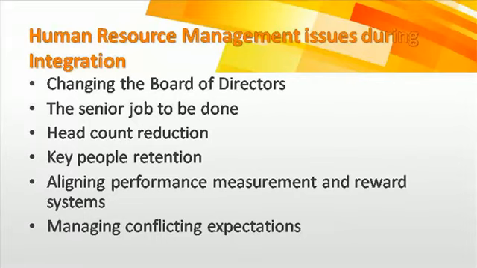So the performance measurement and reward system should be streamlined, because suppose in the acquirer company there are different performance measurements, and in the target company there are different performance measurements, and the employees are used to their specific performance measurement and reward system. When suddenly there is a merger during integration, any conflict can arise in the performance measurement metrics or the reward system process. That needs to be taken care of by the HR department basically, and the top management.